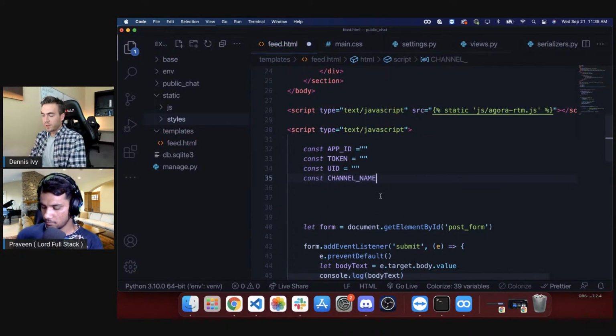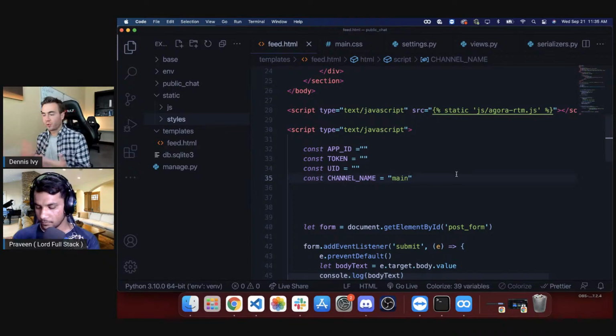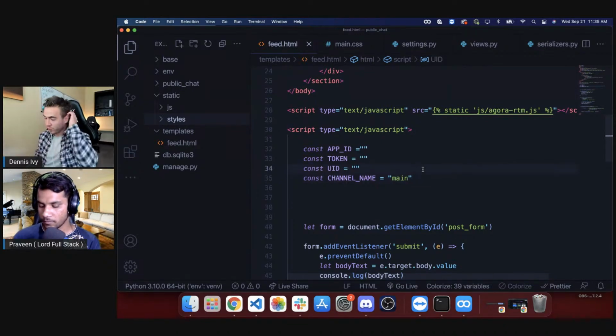channel name. So essentially what we're going to do is we're going to create these channels. So that's how users can talk to each other in real time, as long as we're all on the same channel. You could also directly message users by an ID. So there's different functions for all this. But we're just going to message a channel. And for now, we're going to set this as one channel. So we're only going to have one channel. It's going to be called main. But later on, when you want dynamic rooms, you can create this with some kind of ID or something like that. There's different ways to establish this, but we're going to stick to this.